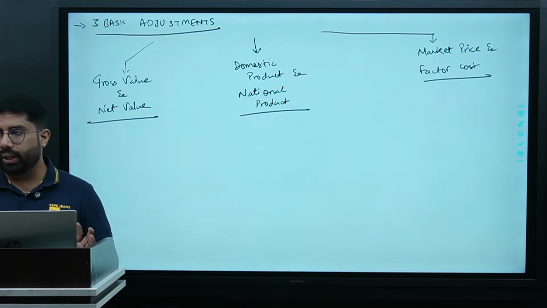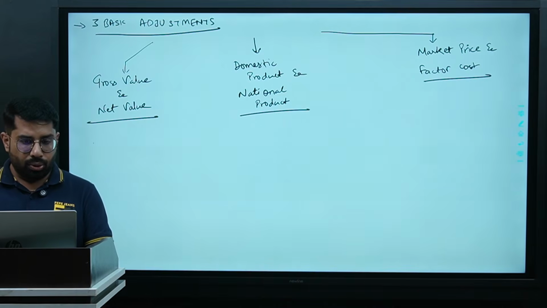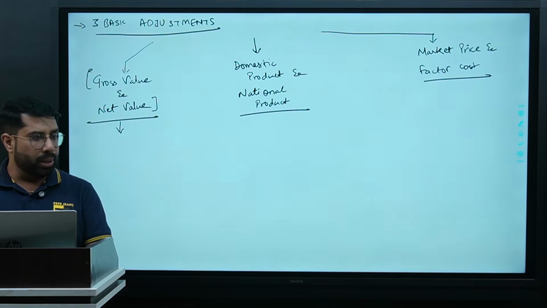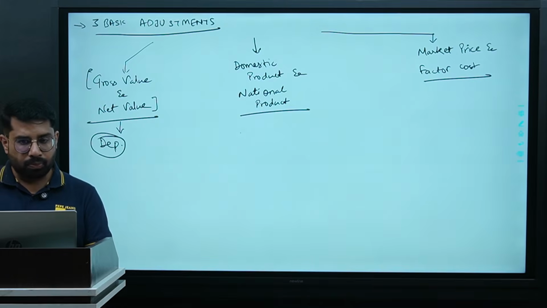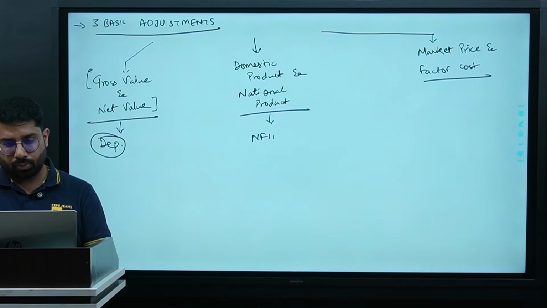It's a very simple thing, guys. If I compare gross value and net value, what will you adjust in these 2 values? Depreciation. In domestic product and national product, what will you adjust? NFIA. NFIA equals what?